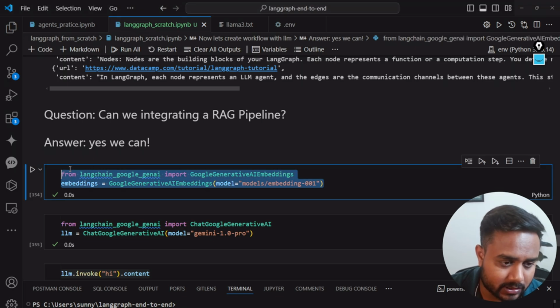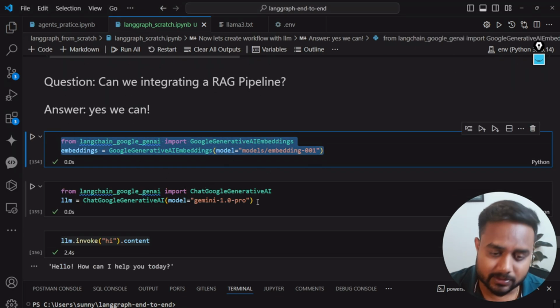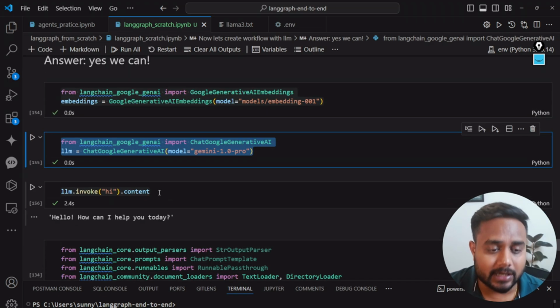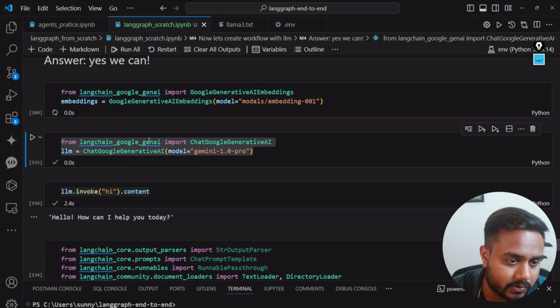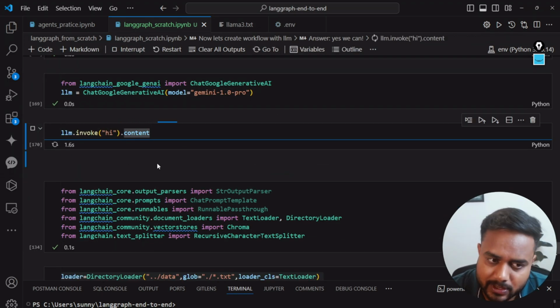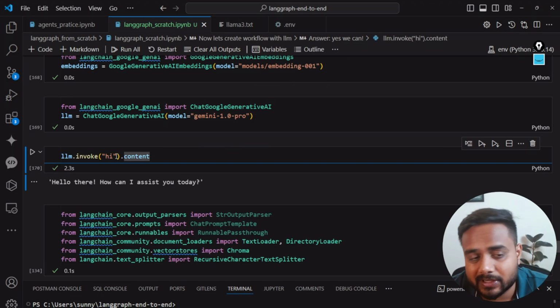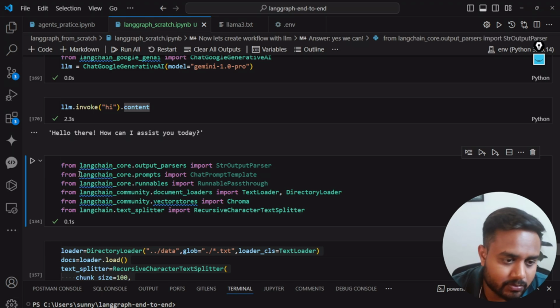See, first I'm loading the embedding model. Here is my LLM. Then I'm checking whether my LLM is working fine or not. So let me check it in front of you. I'm executing it, and yes, everything is working fine. How to do this particular setup, you can follow my previous session, you will get to know about it. Now, these are all my import statements.